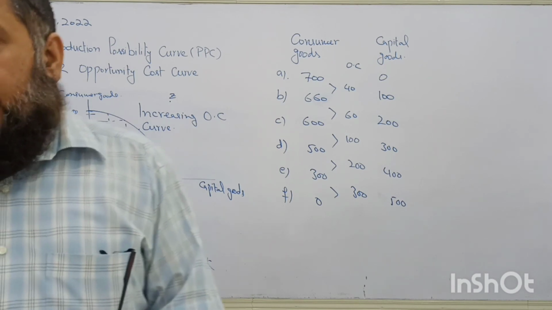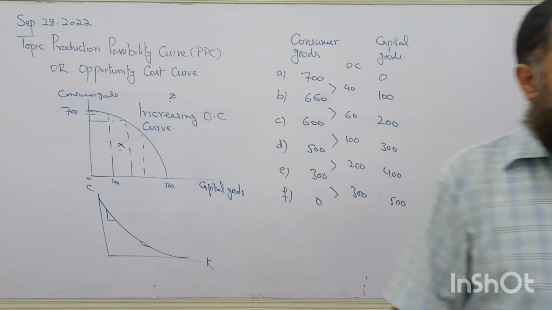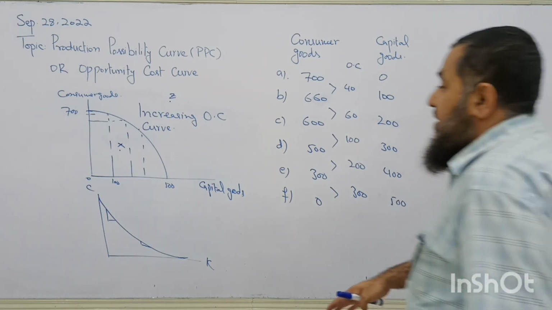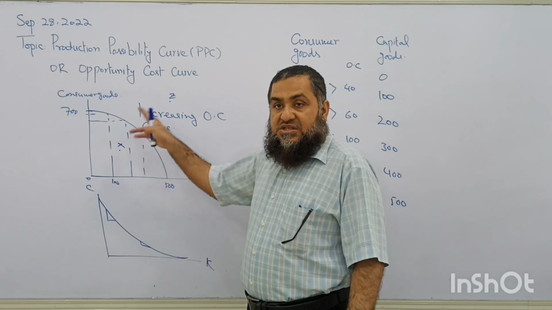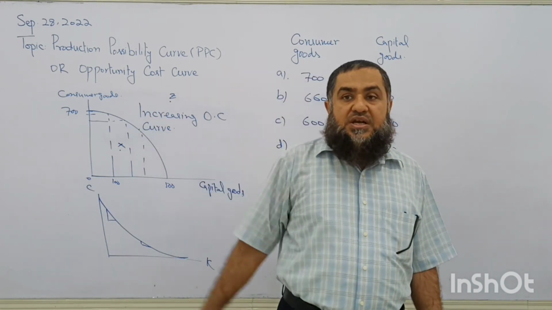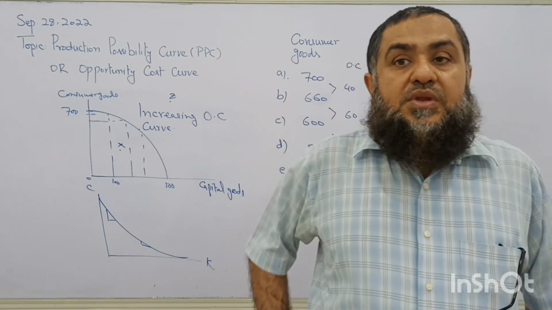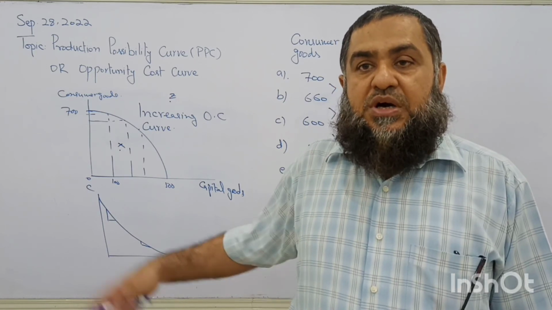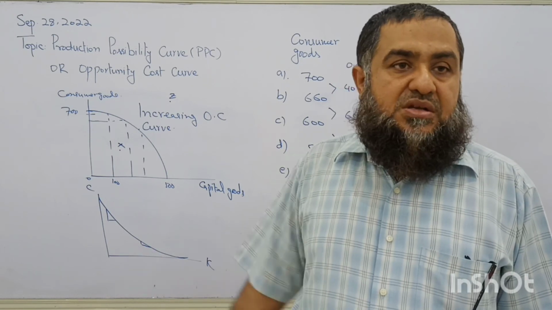So I have drawn it as well, because sometimes they give 4 diagrams in MCQ, multiple choice question. So they are going to ask you which one is increasing opportunity cost, which is constant opportunity cost, and which one is decreasing opportunity cost. So you must be able to understand this is decreasing, this is increasing, and the first one I have drawn, that is constant opportunity cost. We will do the shifts of PPC tomorrow and its application. This is the main concept we have.